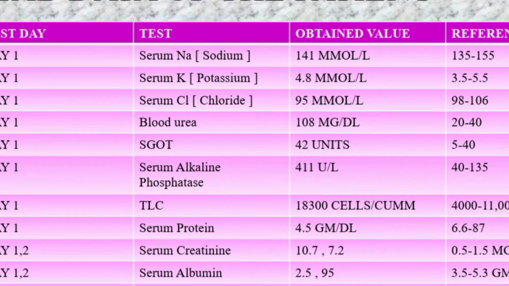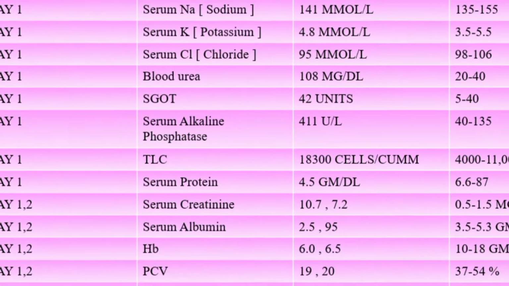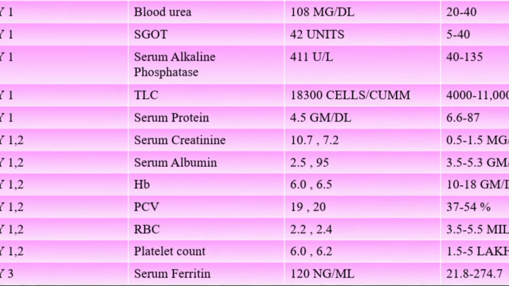The blood urea and serum creatinine are already increased as she already has kidney disease, so blood urea and serum creatinine will mostly be increased. Her SGOT levels and serum alkaline phosphatase levels are in a high range. Compared with SGOT, the serum alkaline phosphatase levels are higher. This may indicate that she is suffering from some kind of liver problem or liver injury, but she didn't report any such clinical symptoms in her chief complaints during the hospital period.